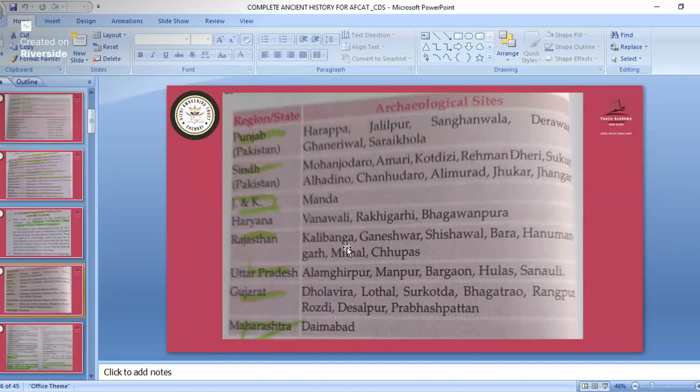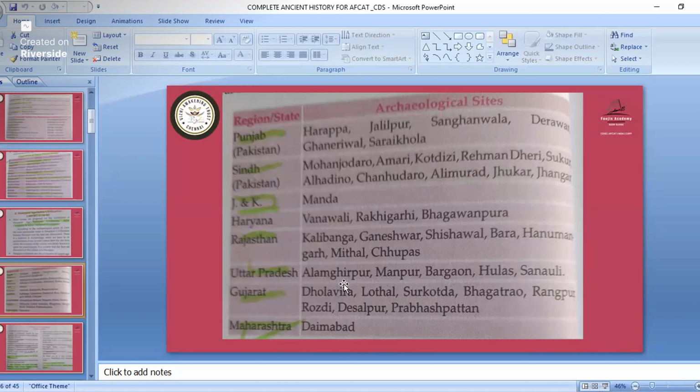Then in Rajasthan we have Kalibanga, Ganeshwar, Sisuwal, Bara, Hanumangarh, Mithal, Chupaj. In Rajasthan you must remember Kalibanga and Hanumangarh; these two are important. In Uttar Pradesh we have Alamgirpur, Manpur, Gurgaon, Ulas, Sanauli. In Uttar Pradesh you must remember Alamgirpur.